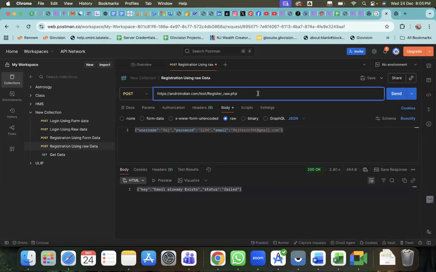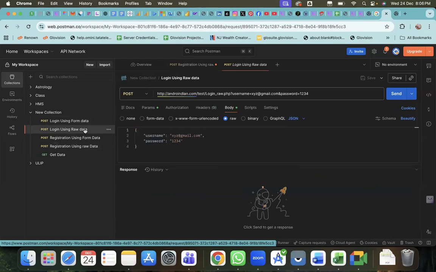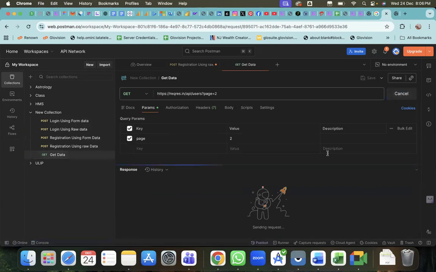Now, we'll create one project. We'll do the registration by using this API. After this, we have a login API. We'll log in with the same credentials with which we created the user. Thereafter, we'll get some data, like post array data.